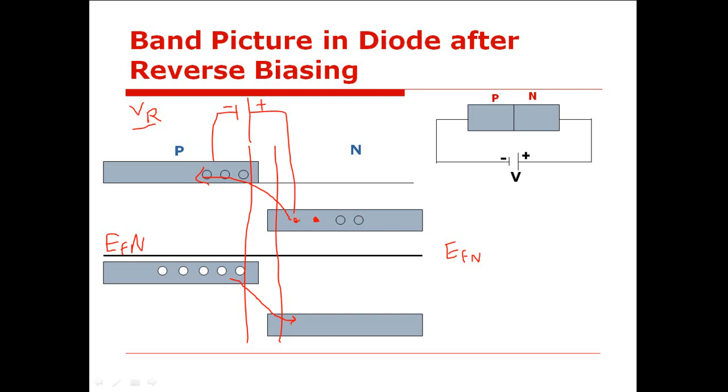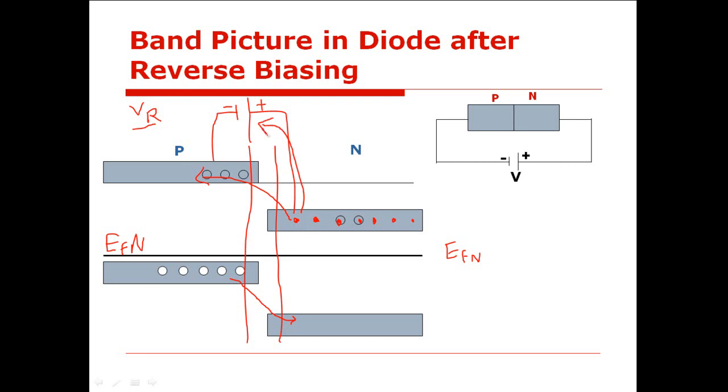But if these electrons are connected to the positive terminal of the battery, then why would they follow this path? Will they follow this path? No. Instead of following this path, electrons being negatively charged particles will directly get attracted to the positive terminal of the battery, isn't it?